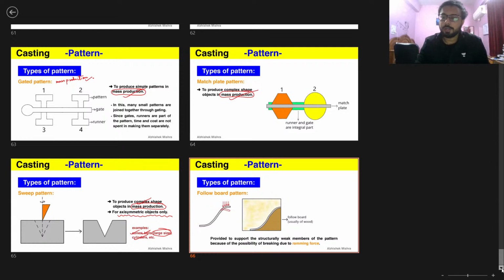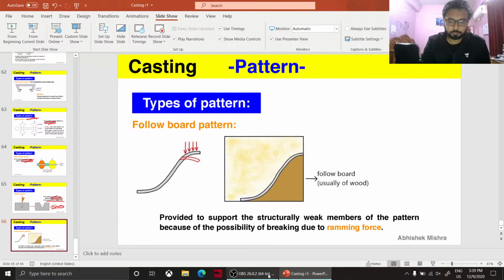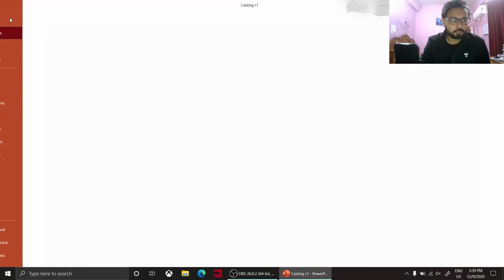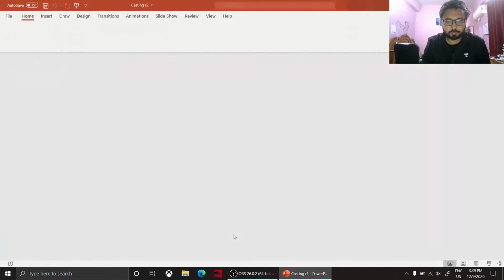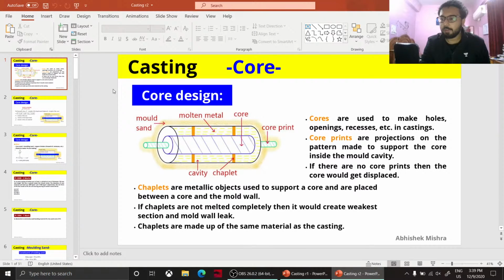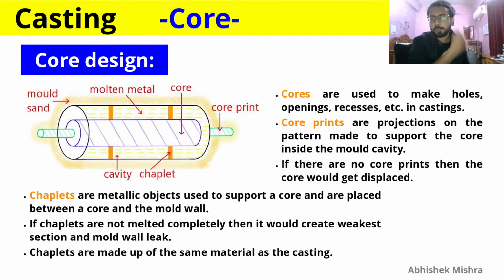So let's quickly move into the other topics discussion. So let me open that. So we have core now. So we have to study core. What core is, we have discussed it at the start of this class, that core is used to make hollow structures, internal hollow structures, and more specifically used to make holes, openings, recesses, etc.